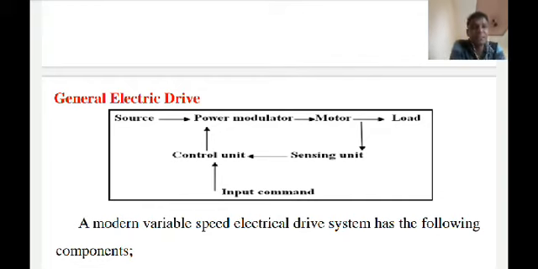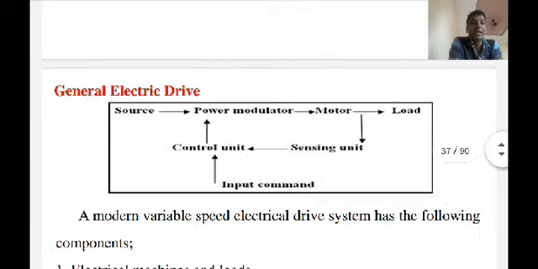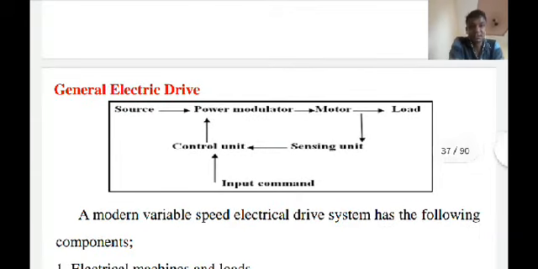this drive consists of a single motor which drives one or more line shafts supported on bearings. The line shaft may be fitted with either pulleys and belt or gears, by means of which a group of machines or mechanisms may be operated. It is also sometimes called shaft drive. In group drive, we use one motor which drives one or more line shafts supported on bearings.